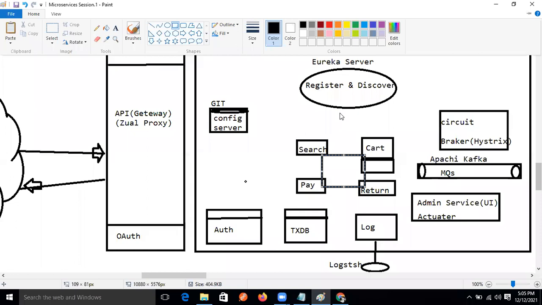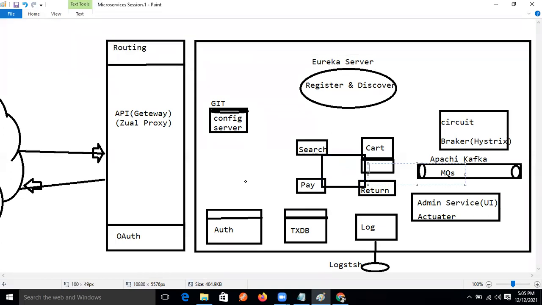Our Eureka server gives Ribbon, right? Yes, Ravi, this question is also about connecting all microservices to each other. For that purpose, we are using Ribbon.